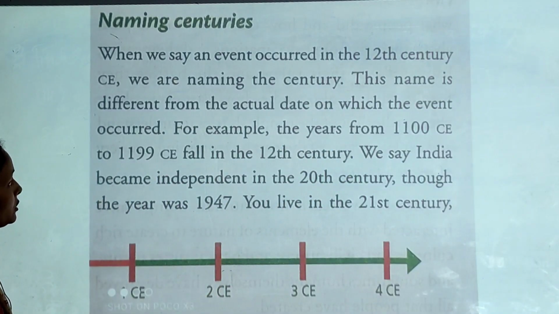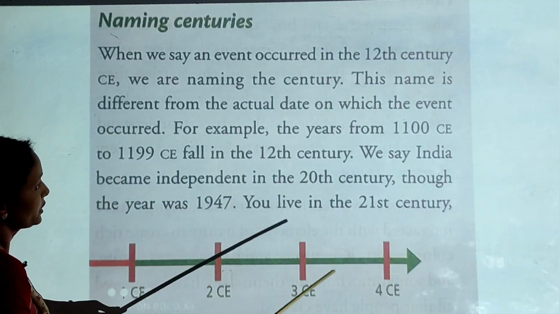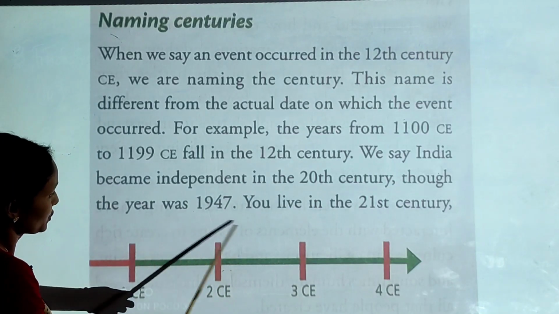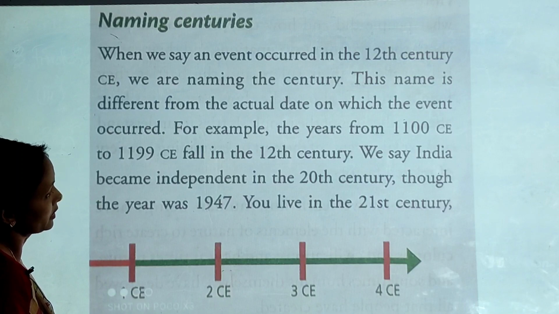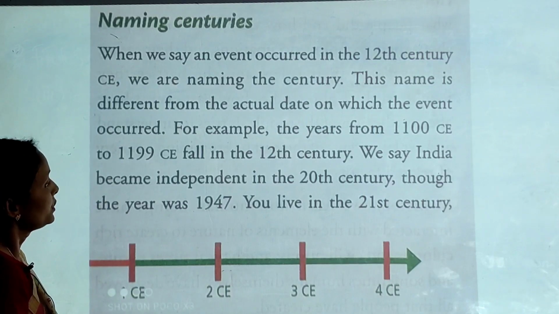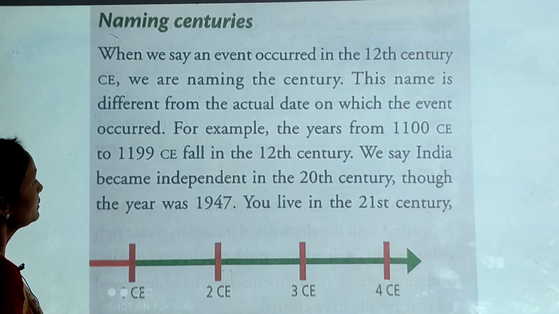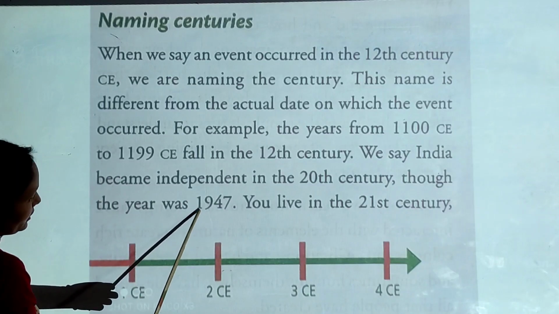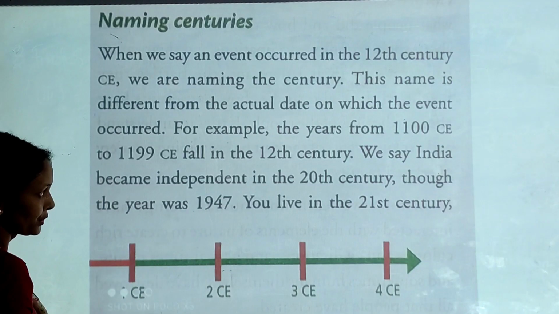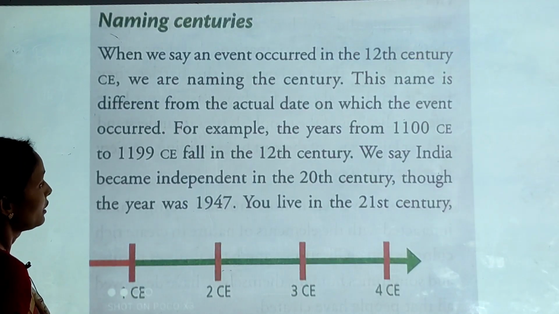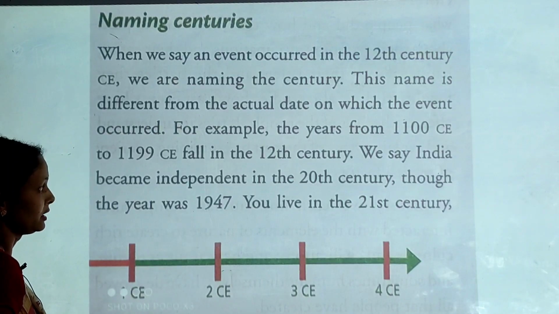century. Here is another example. We know it is a historic year for us: in 1947 we got our freedom. It looks like 1947, but this very event falls in the 20th century, not the 19th century.